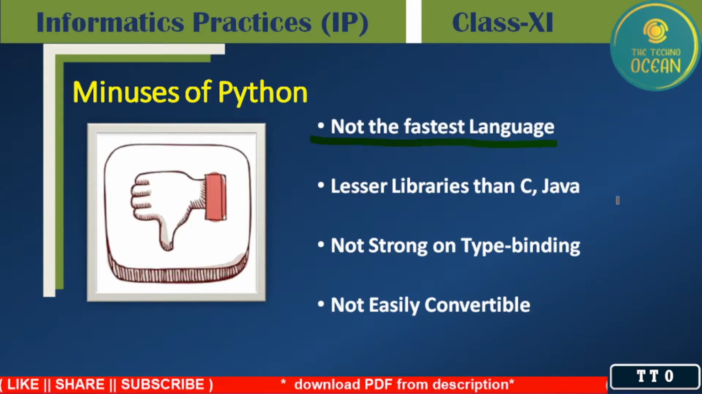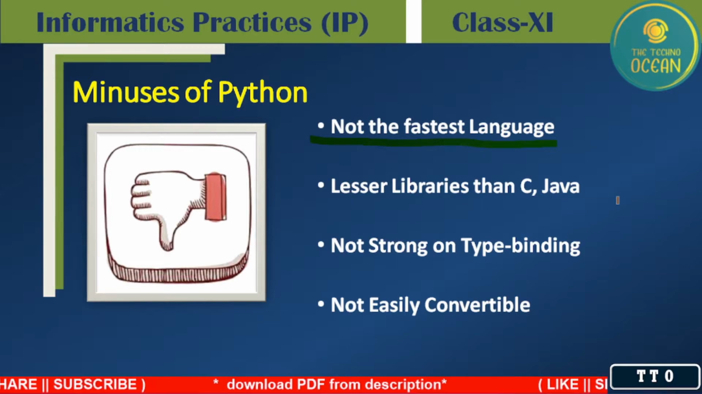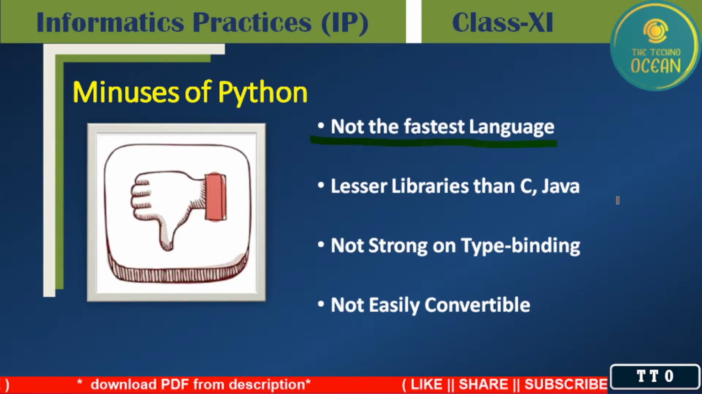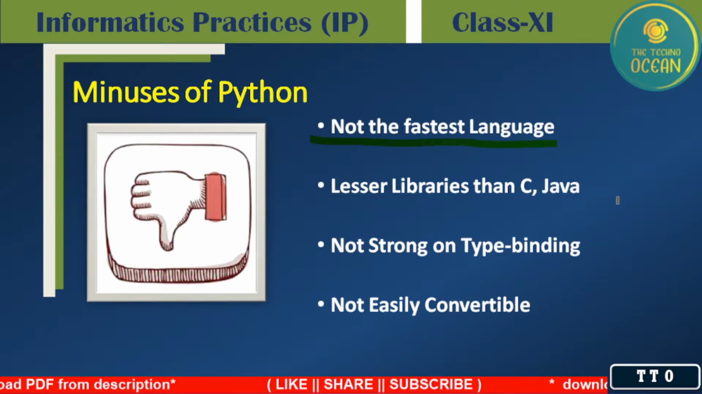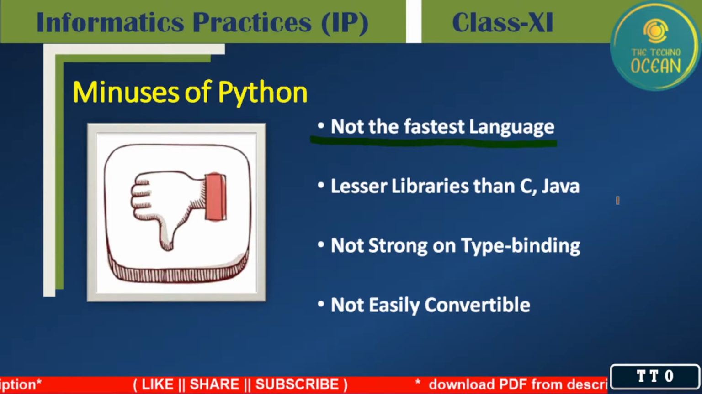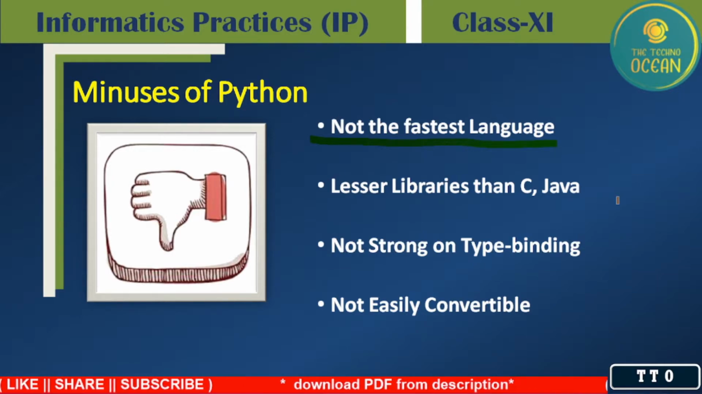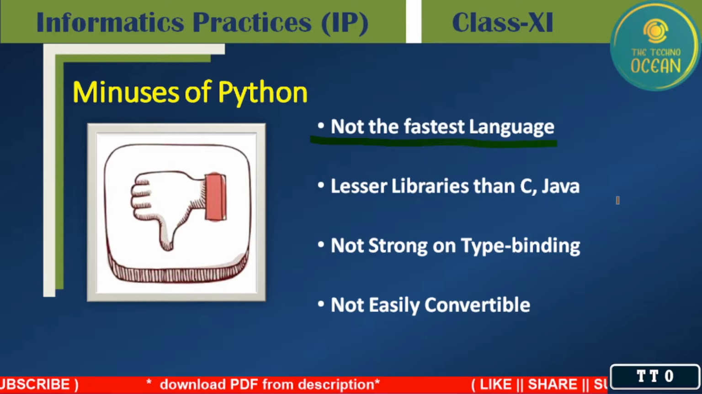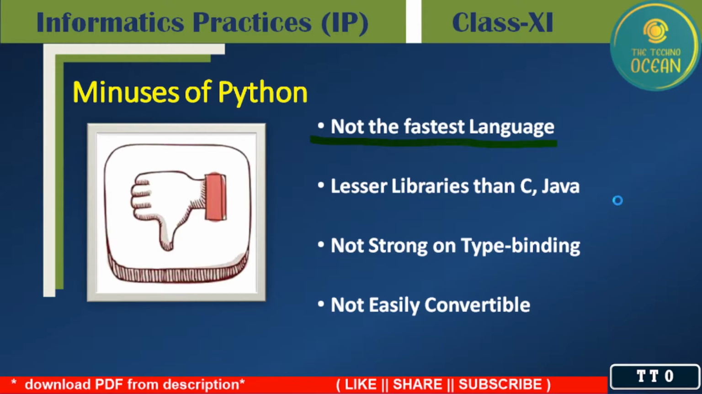It means the data type is not strongly bound to any variable, or we can set any data type. We can change the value and the data type will change. It will come with the programming concept. Next, not easily convertible. It means whatever program we design in Python cannot easily be converted into other programming code. That is another Python minus.